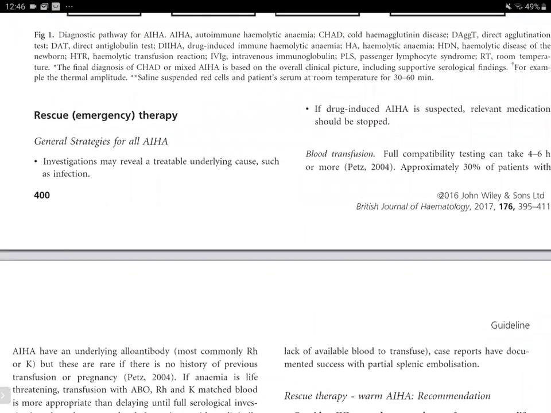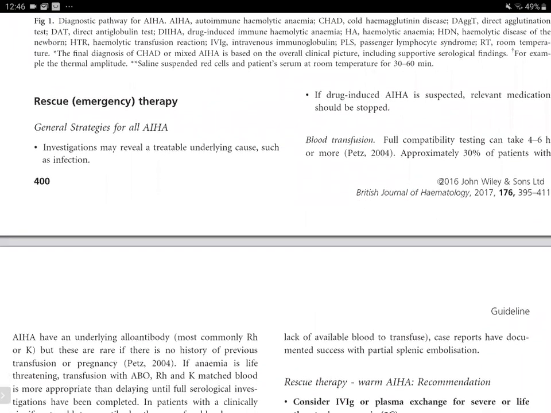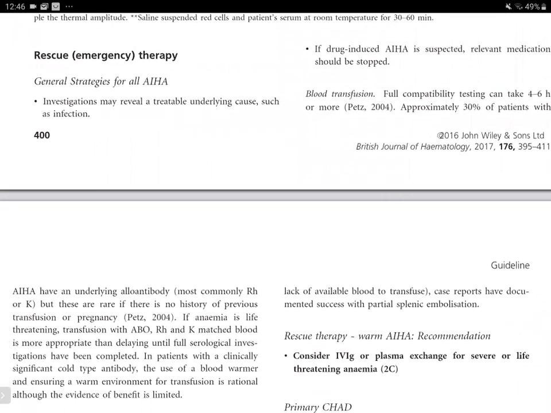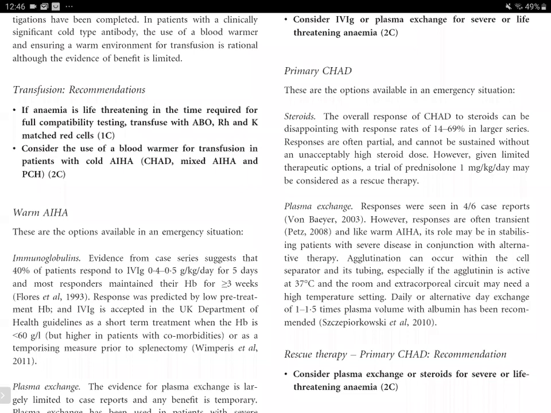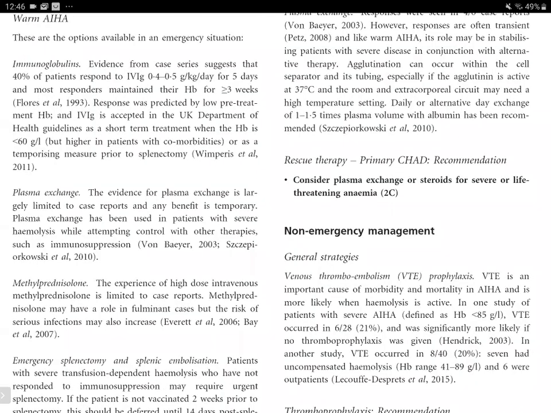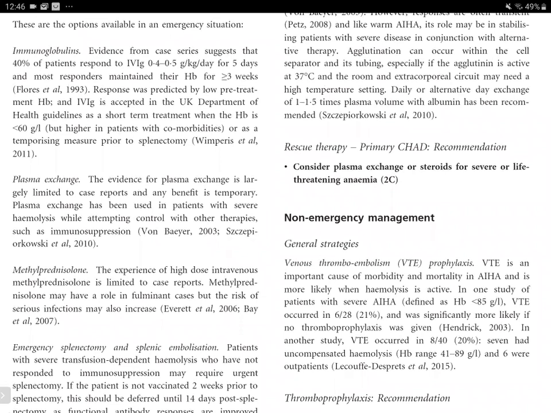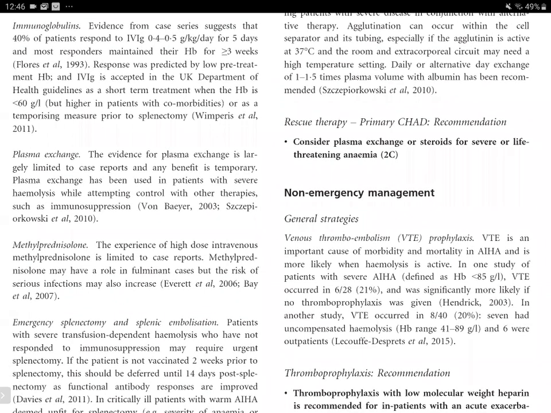the treatment of anemia, options available would be immunoglobulins, plasma exchange, and methyl prednisolone. Immunoglobulin therapy is used to decrease the amount of antibodies, and plasma exchange to remove the antibodies, and methyl prednisolone is to decrease the risk of serious intravascular hemolysis.